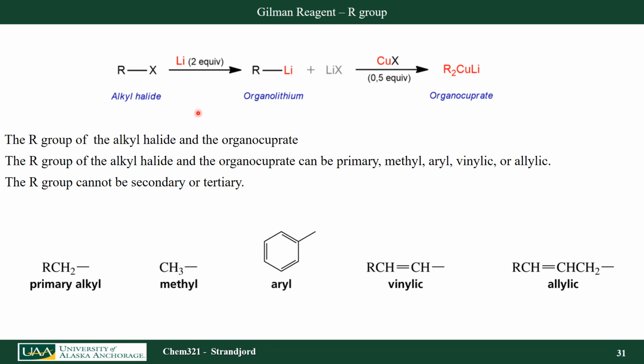What kind of R groups can I have on a Gilman reagent? I can have a primary alkyl, a methyl, an aryl, or I could have vinylic or allylic. So these aryl and vinylic groups are the real utility of using a Gilman reagent, because I cannot do that with a Grignard or an organolithium compound.